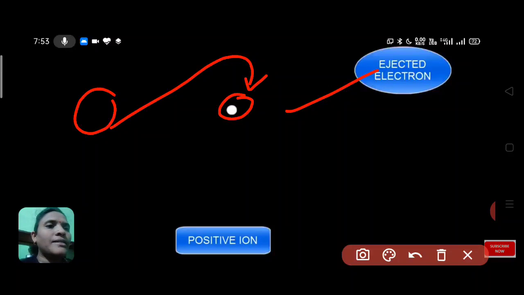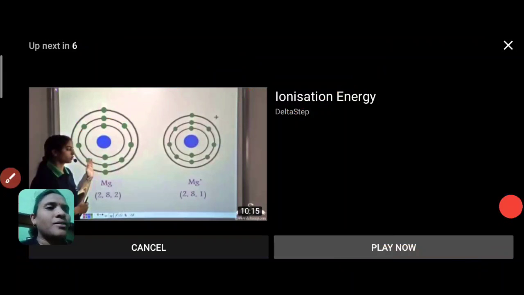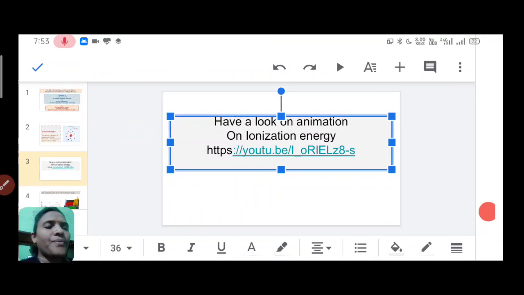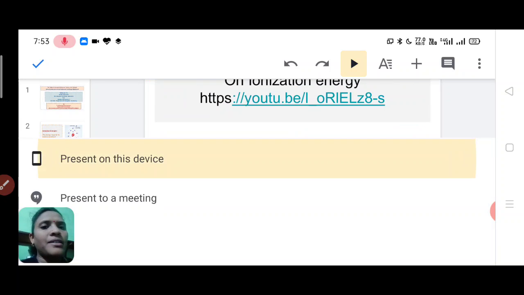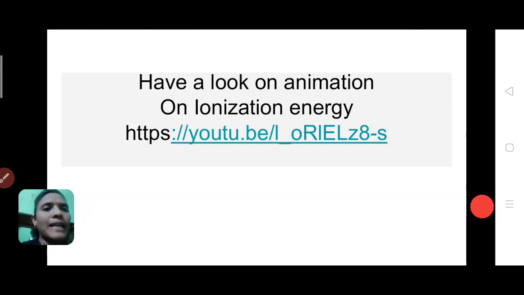This is the animation of ionization energy. I hope you have now understood what ionization energy is.